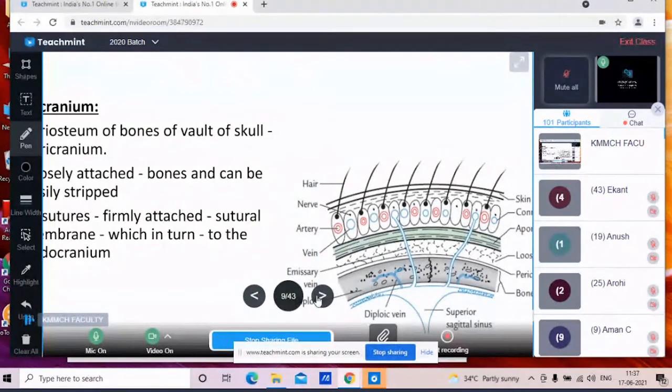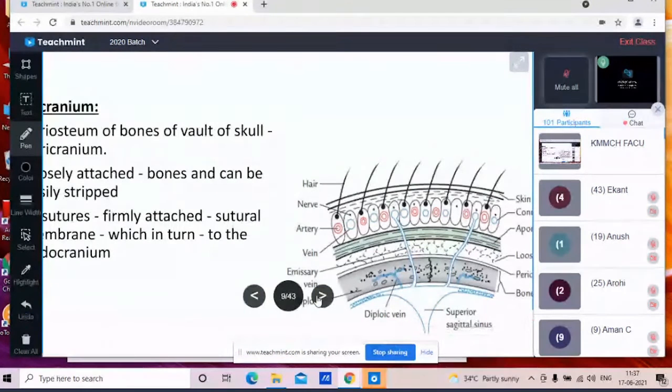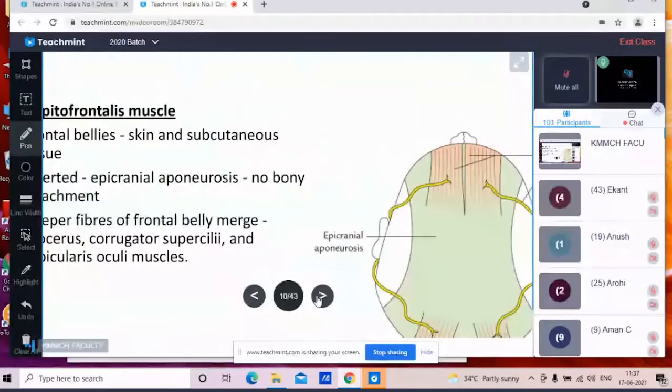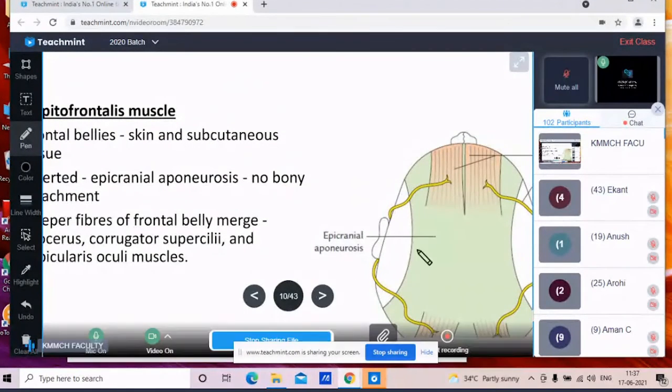So this is about all 5 layers of the scalp. Now we have heard about one muscle, that is called the occipitofrontalis muscle. Sometimes a short note is asked: the occipitofrontalis muscle, what is the origin, insertion, nerve supply and action? So the occipitofrontalis muscle consists of two bellies, the frontal belly, and on the posterior aspect there is the occipital belly.